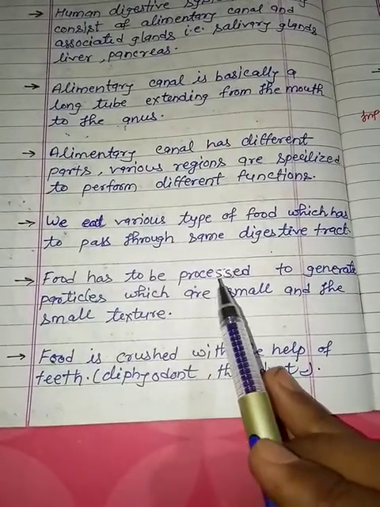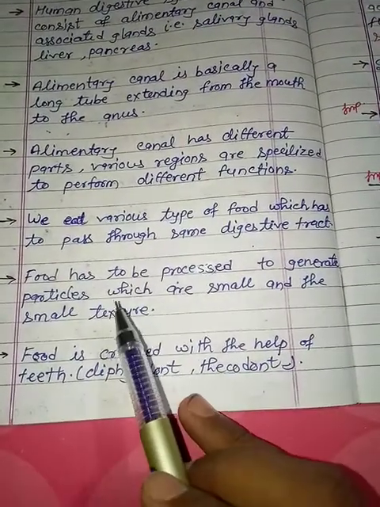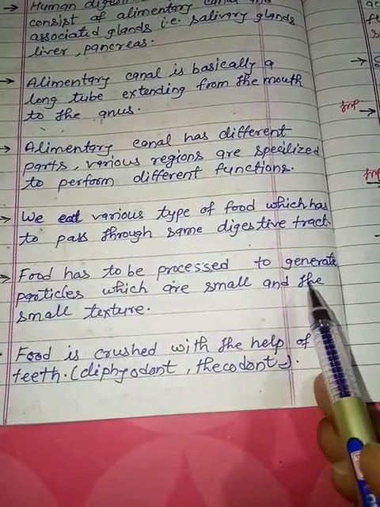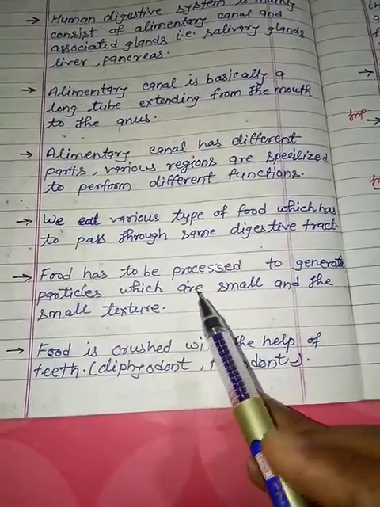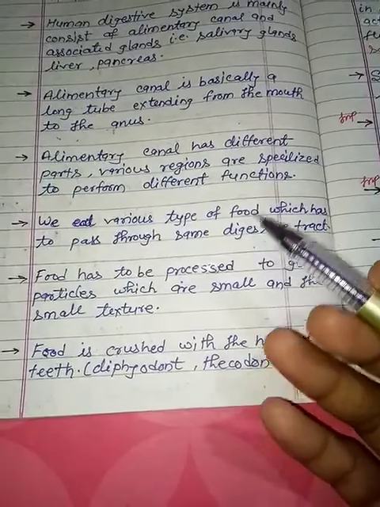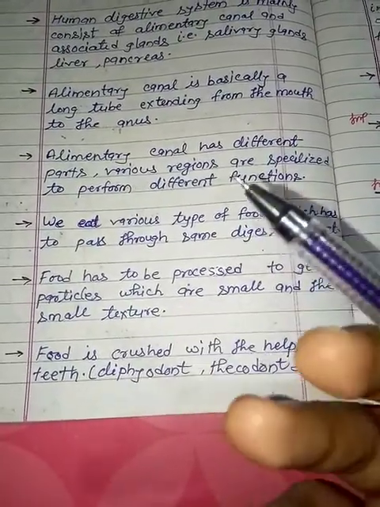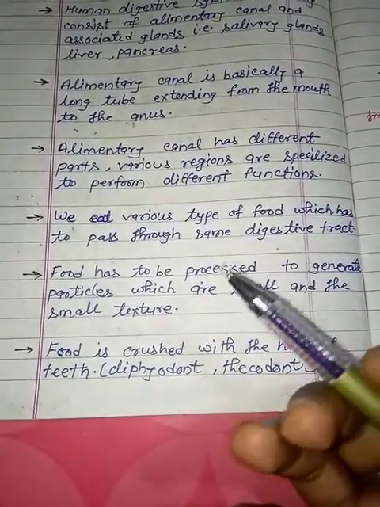So food has to be processed into small particles, because we cannot take energy from complex material.